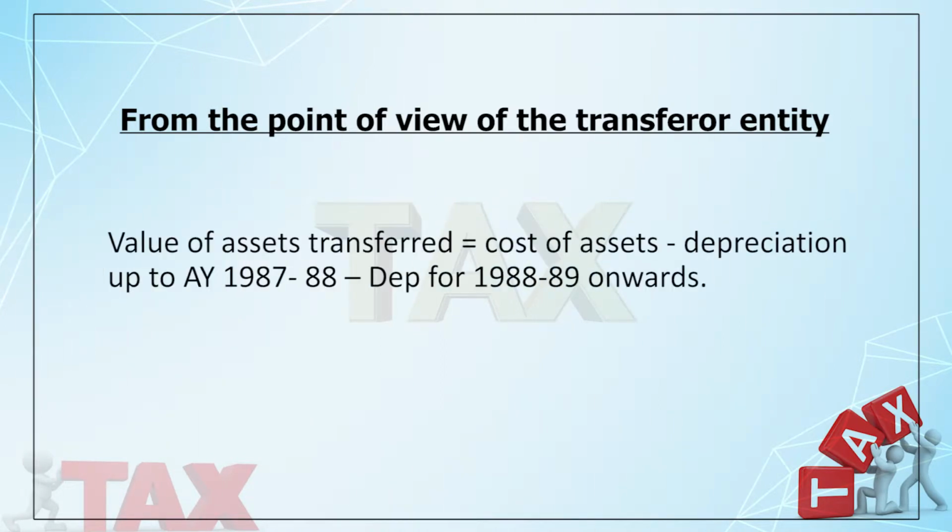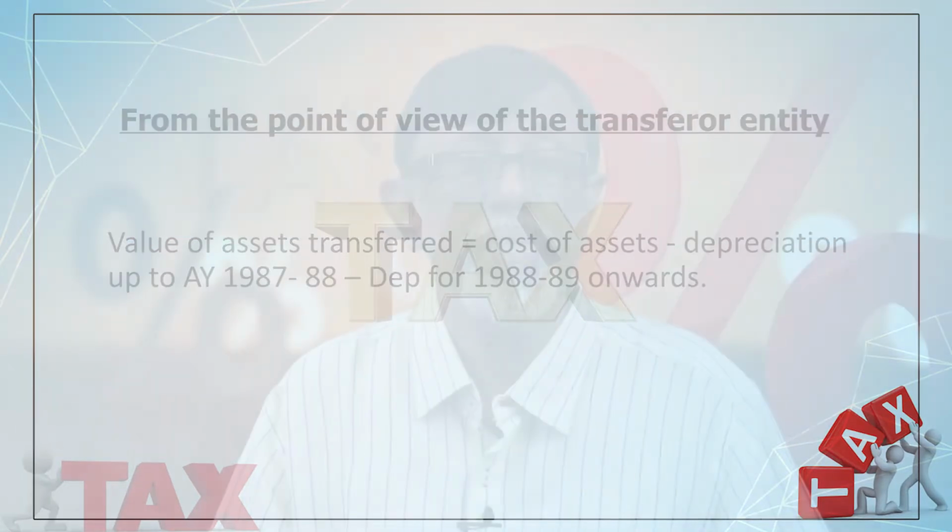You can get it like this. You take the cost of the asset transferred. From the cost you deduct the depreciation charged up to assessment year 87-88, and then from assessment year 88-89, assume this is the single asset in the block, because the block of assets concept starts from that assessment year. Whenever there is a block of assets, you can't charge depreciation on an individual asset, because once an asset enters into the block, technically it loses its identity. Now everything is about the block.